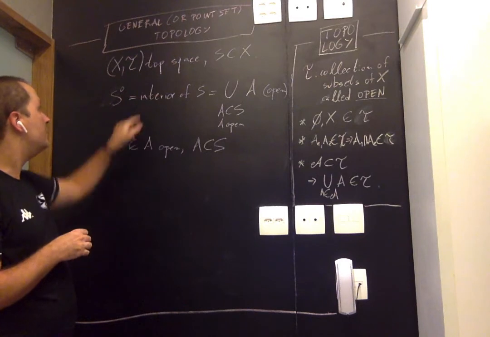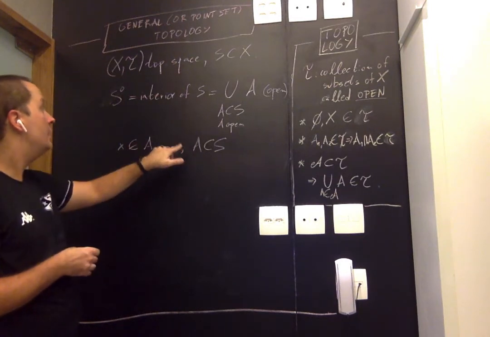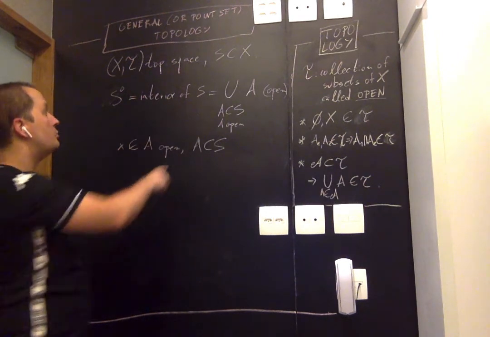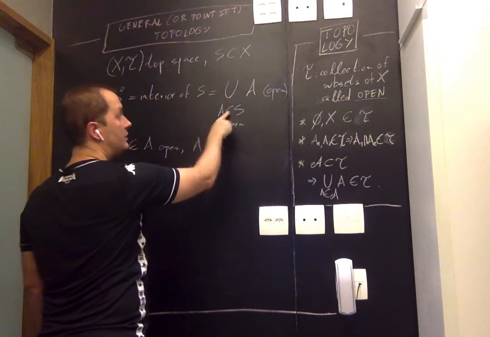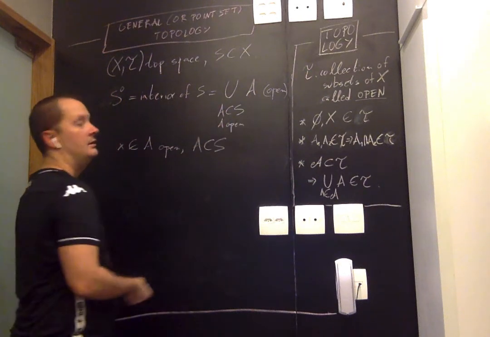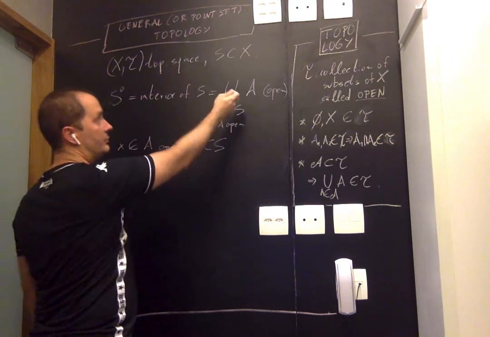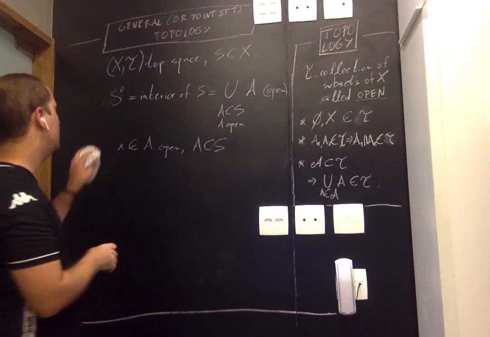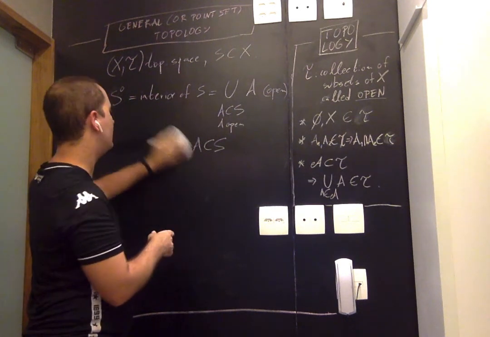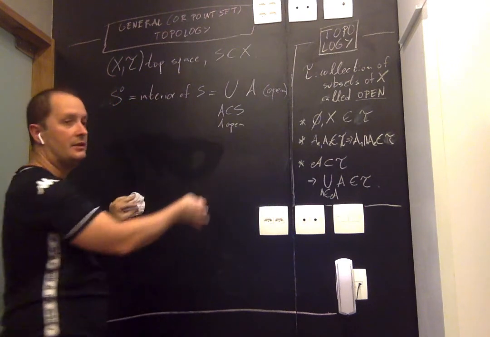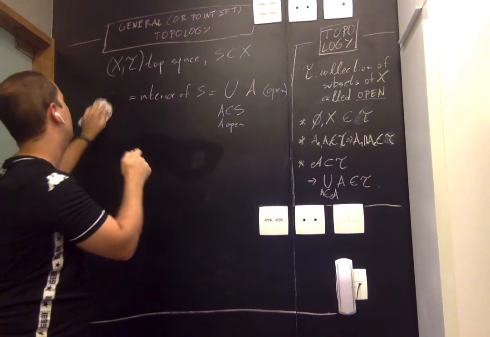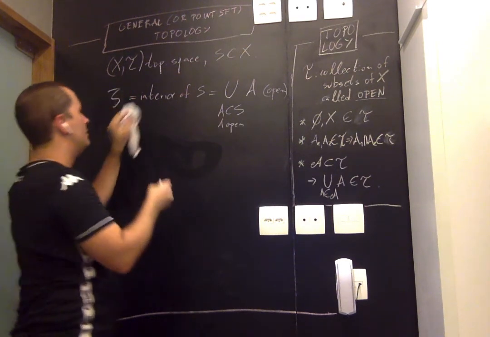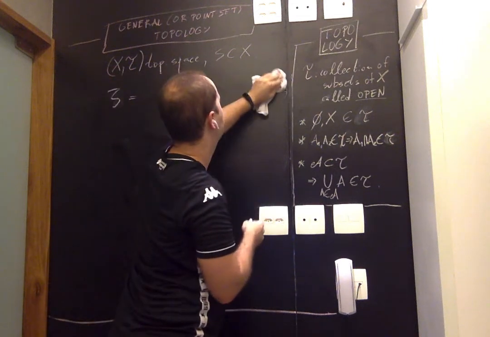And in that case, the interior is precisely the collection of points that are protected from the outside of S. Meaning, for each point in the interior, there's an open set that it belongs to, and this open set is entirely contained in S. Right? And that's the definition of the interior, because that's the union I have over there. Okay, so this is not too hard. So the interior points are kind of far away from the outside of S, or something like that. When we talk about metrics, it's going to be clearer, and this intuition will make even more sense.